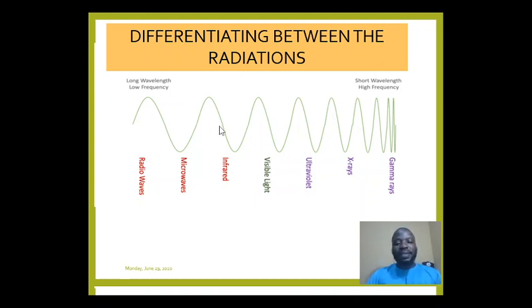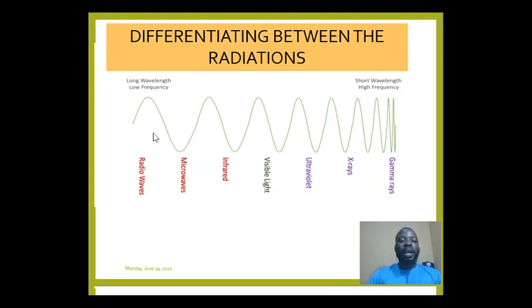Now, if you look at the waveform I'm having here, it represents how the vibration for different types of waves usually appears. For radio waves, you will notice that the gap between the trough and the crest is a bit wide. And if you look at the extreme end, they are joined together, very tightly packed with one another, toward the end of our gamma rays.